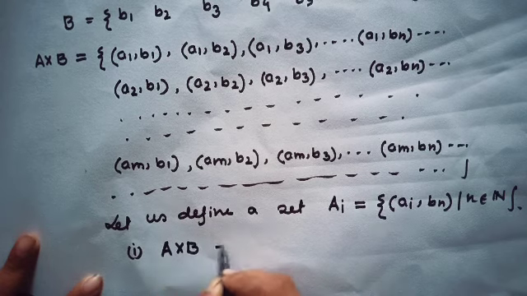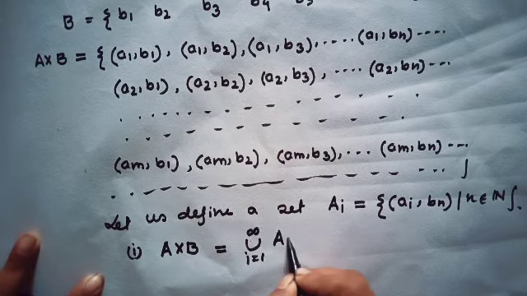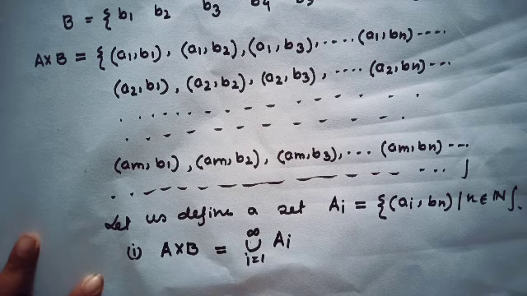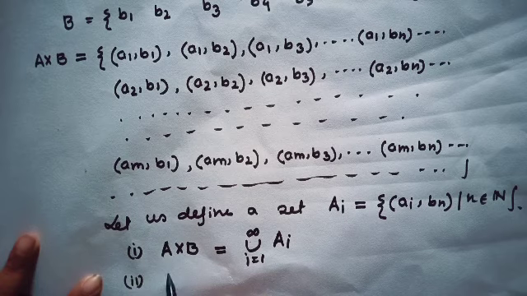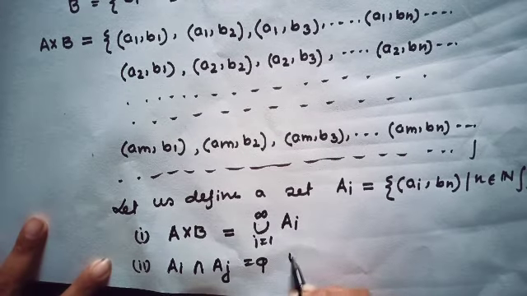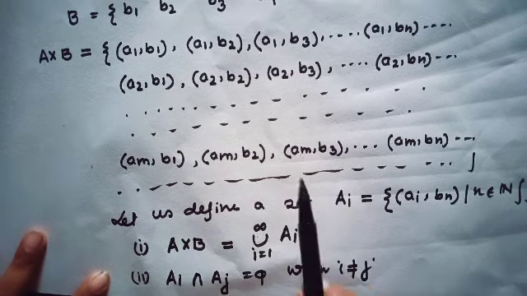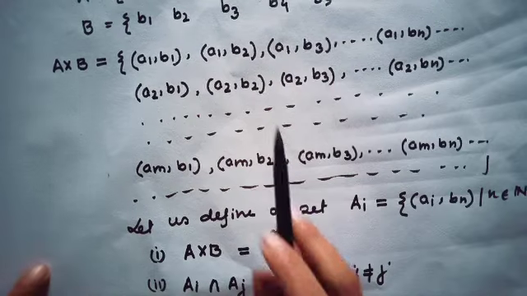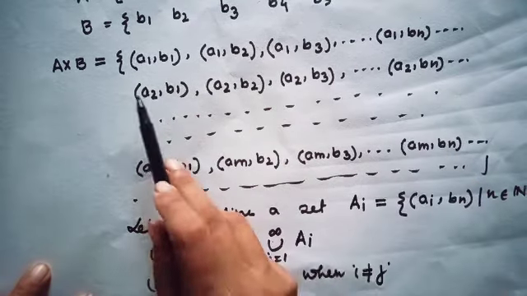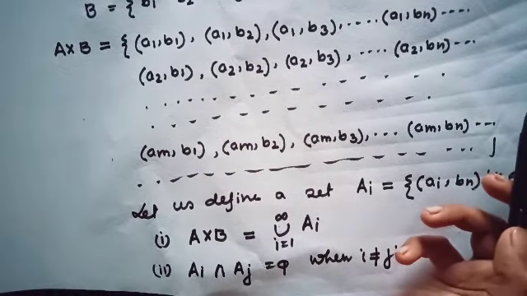A cross B equals the union of i equal to 1 to infinity of Ai. Have you understood? Second, Ai intersection Aj equals phi when i is not equal to j, because the elements of the first line and the elements of the second line have no similarity. Have you understood?